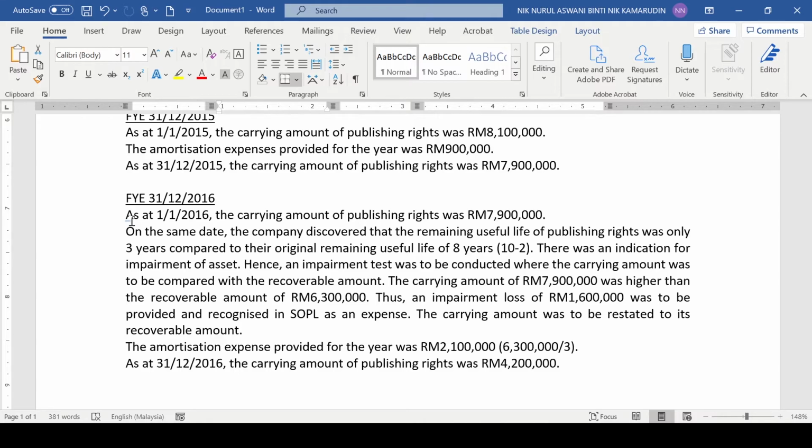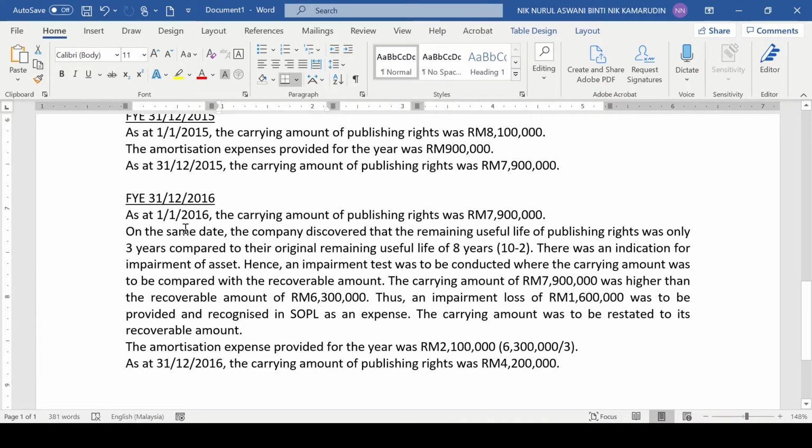So how to conduct impairment test? By comparing the carrying amount and the recoverable amount. You have to mention about all of this. Sometimes marks will be given here, because they want to test you whether you know or not that in this question, they are talking about the impairment.